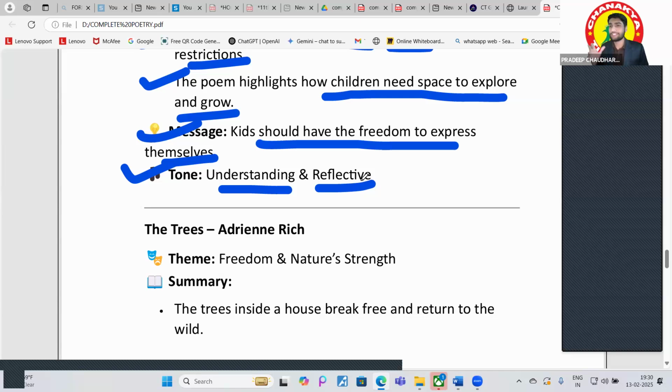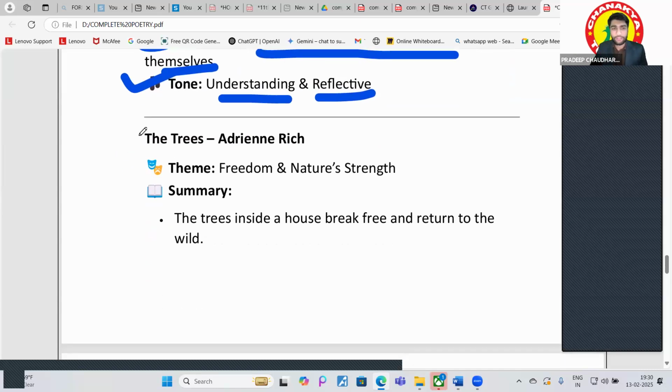What happens, like we just imagine so many things, right? So this happens, right? This is the best part of life. Got it? We do not have any cares, we do not have any responsibilities, we do not have to study that much. That is the thing. Okay, now the next poem is The Trees.